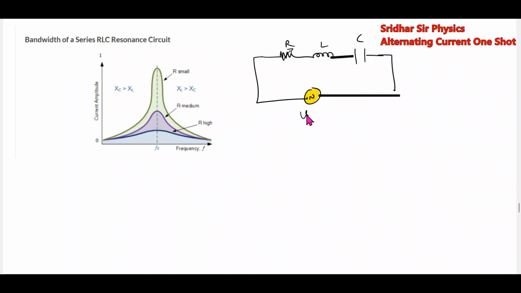The source is Vm sin 2 pi ft. By varying the frequency of the source, we can control the flow of current. So for a high value of resistance, the current will be very low. For a low value of R, current will be very high.